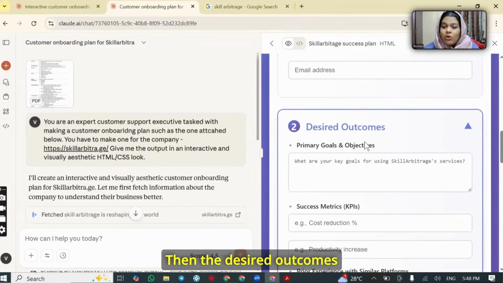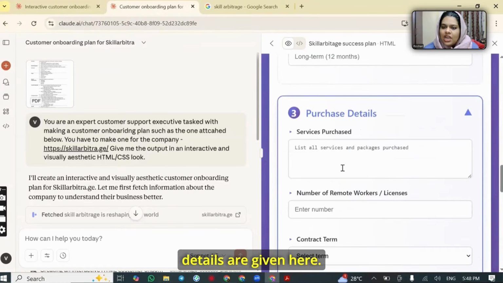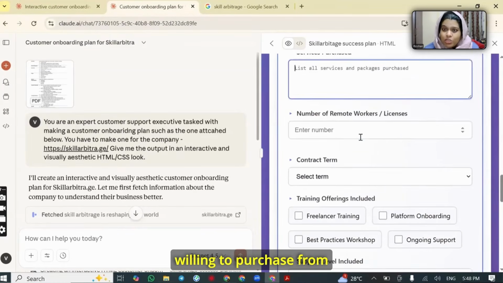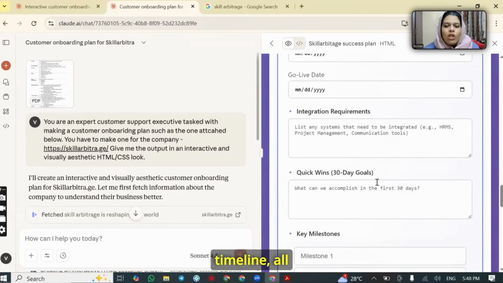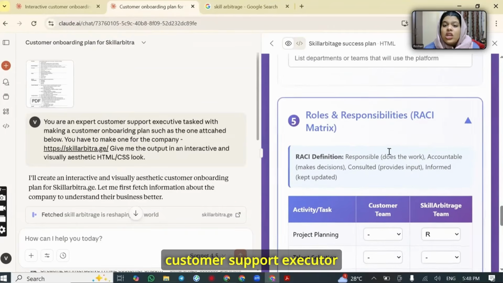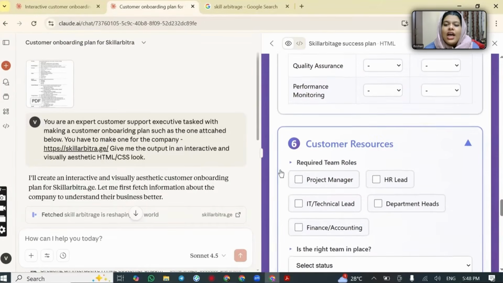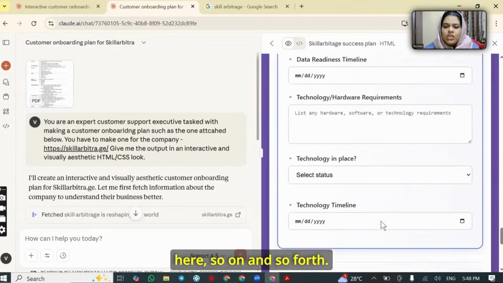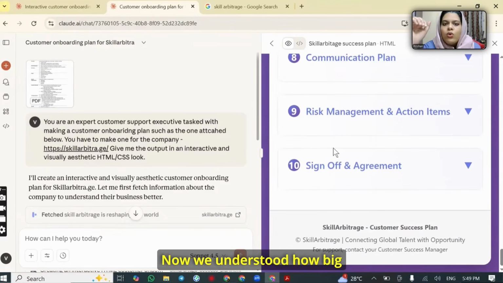Then the desired outcomes part, like what do you want? You just fill these up, and purchase details are given here. What services are you willing to purchase from them, etc. Project implementation, the timeline, all that is given here. Now we come to roles and responsibilities. Which customer support executive will be taking care of this specific client is filled over here. And then the customer's resources are mentioned here, and so on. See, we've got all the headings over here. It's that simple.